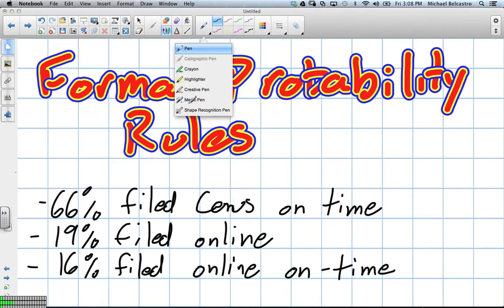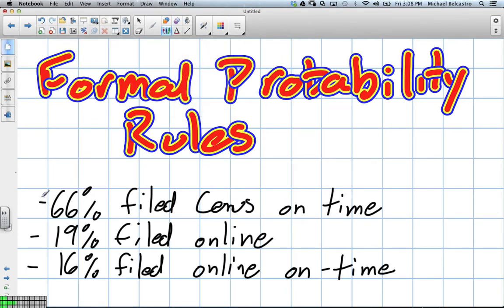Okay, we're going to go over the formal probability rules. They talked about Census Canada, and for the first time they allowed people to file census info online, right? So they took some stats, and they told us that 66% of people file the census on time.